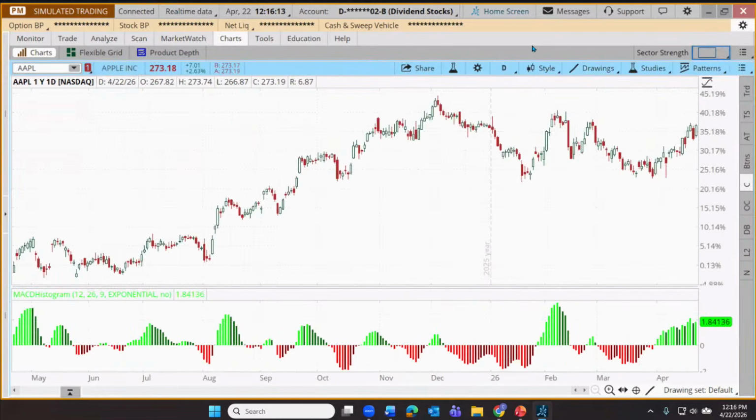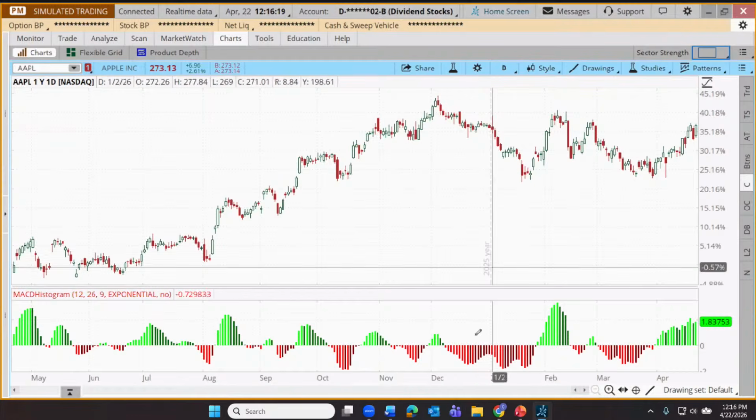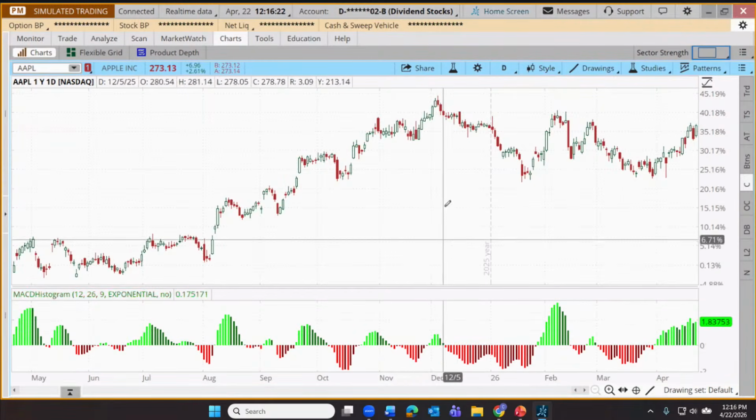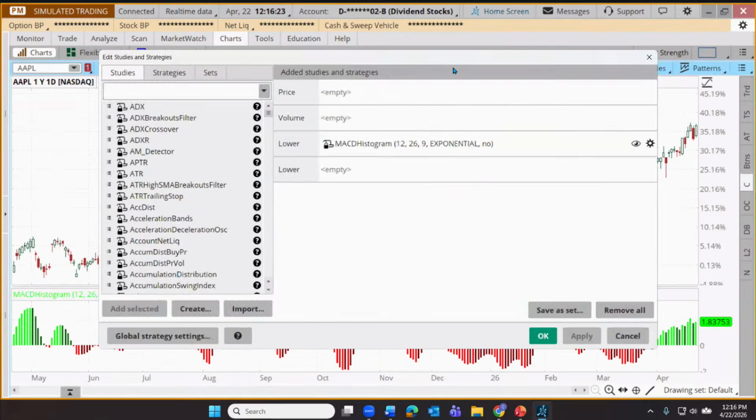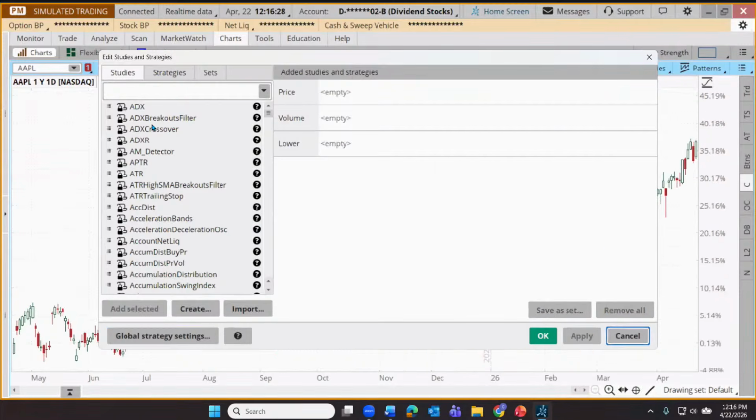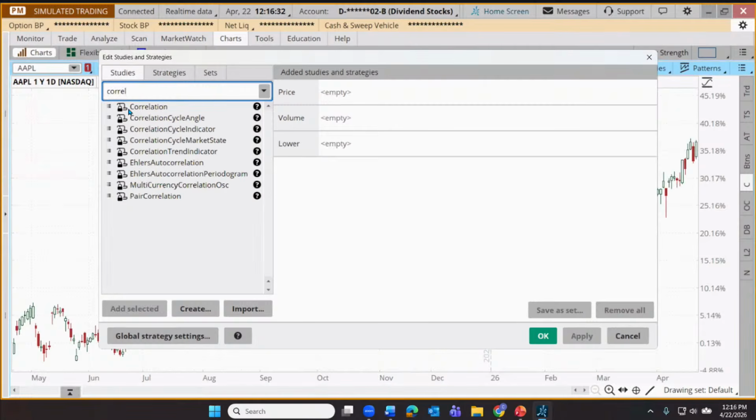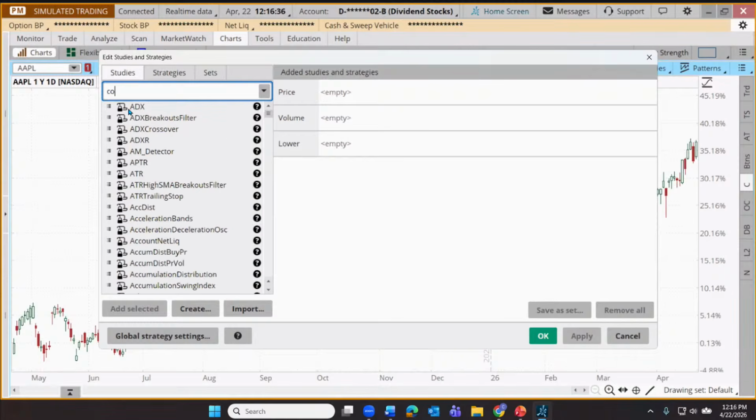So there we go. We have 3 powerful tools for the comparison of charts. This next one is an indicator. Now we already have the MACD here. Let's go back up here to our little flask icon. I'm going to remove MACD. Let's click apply. And instead, we're going to use a tool called correlation. Now, how many of you, pardon me, no, that's a teaser. We're going to do correlation in just a moment.